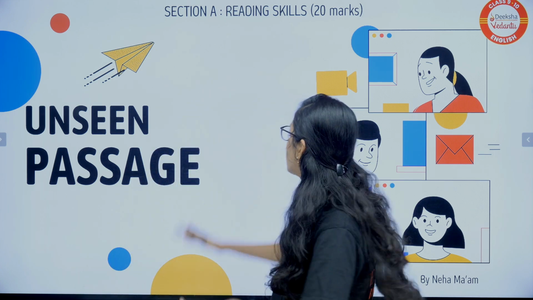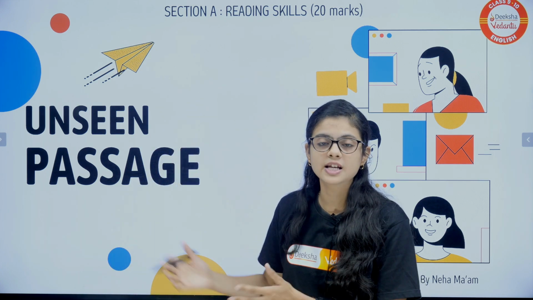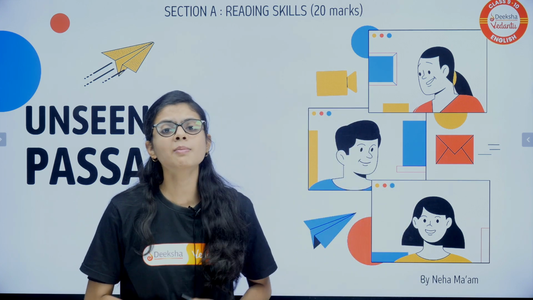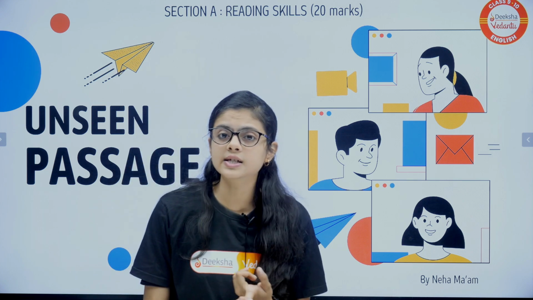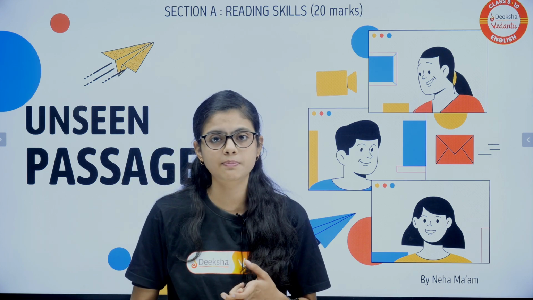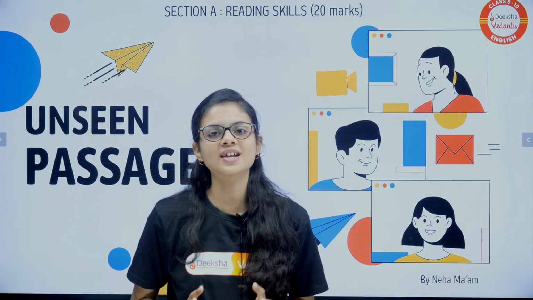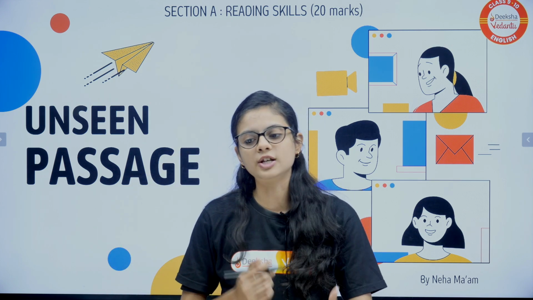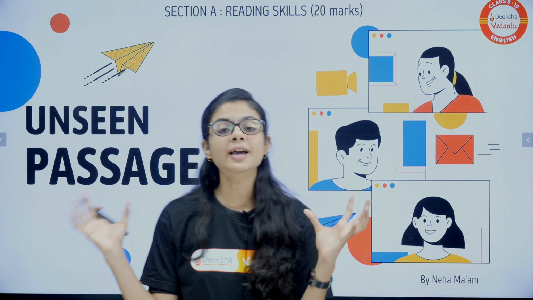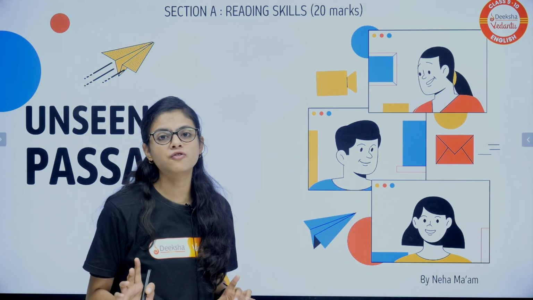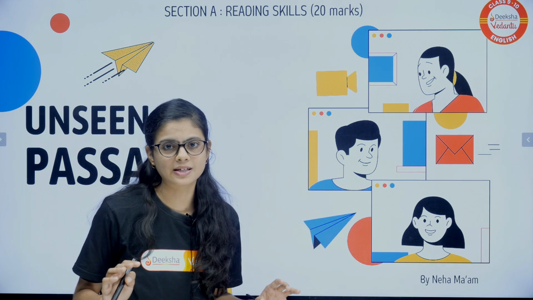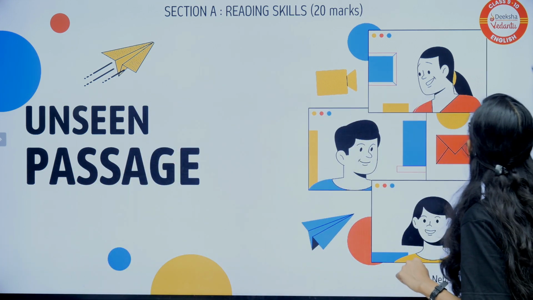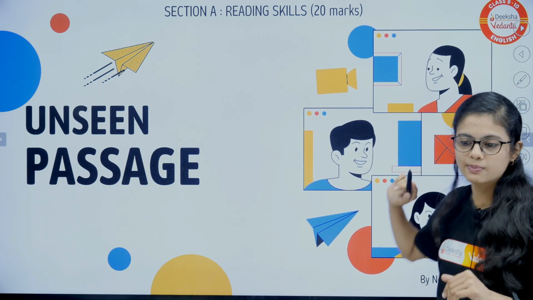Your reading skills comprise 20 marks, with 2 unseen passages. In this session, I'll be guiding you on how to answer these questions and how to read the unseen passage, and I have also taken one example from the CBSE sample paper that I am going to explain. So it will be complete. One video will be enough for you to solve your unseen passages. You need not wander somewhere else. Let's start, and let's move to the slide.